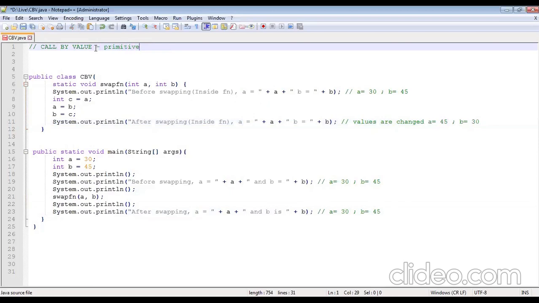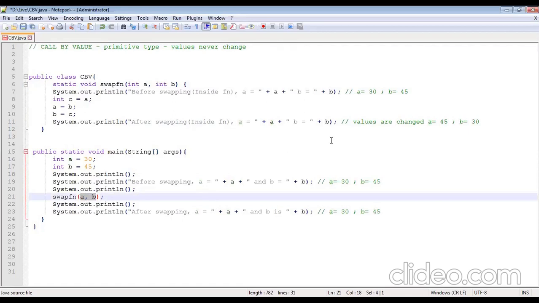Hope you remember what is a primitive type. Int, float, char, double, all those are your primitive types. So whenever we are passing primitive types, look here, a and b are integers, right? I am passing a and b. Here also it is int. Whenever you are passing primitive types, the values never change. That is what you mean by call by value in Java. Call by value in Java means you will be passing primitive types.